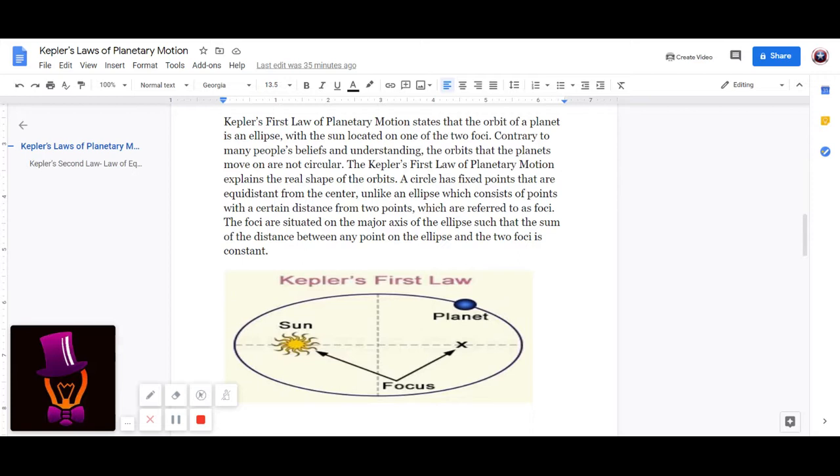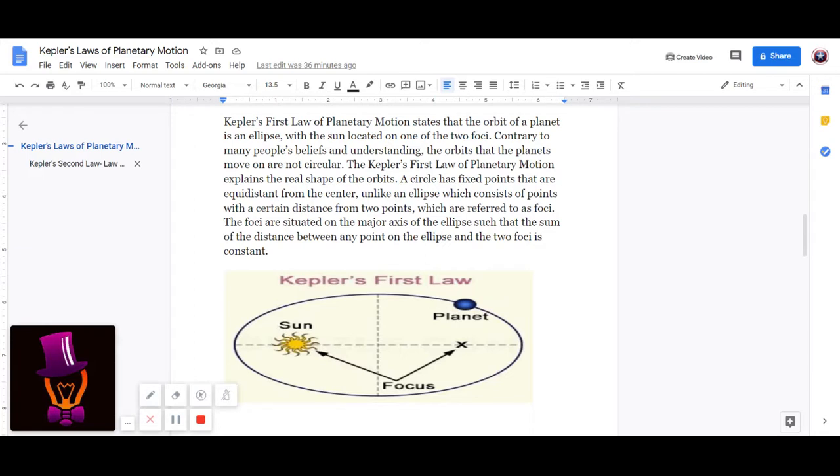Contrary to many people's beliefs and understanding, the orbits that the planets move on are not circular. In ancient times, it was a common conception that the orbits through which planets revolved around any object were circular, but that's not true. Kepler's first law of planetary motion explains the real shape of the orbits, which is elliptical.